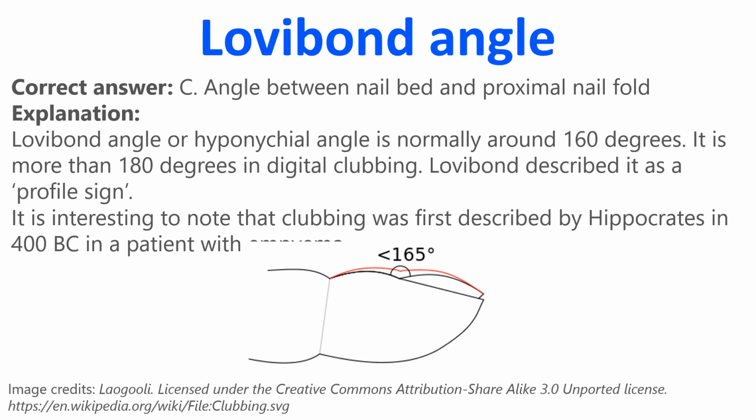Explanation. Lovibond angle, or hyponychial angle, is normally around 160 degrees. It is more than 180 degrees in digital clubbing. Lovibond described it as a profile sign. It is interesting to note that clubbing was first described by Hippocrates in 400 BC in a patient with empyema.